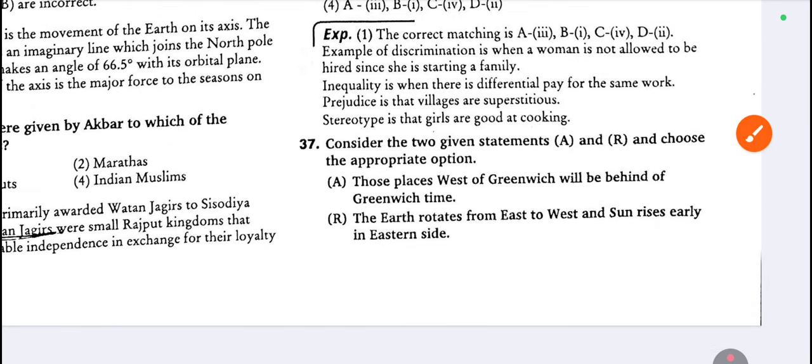37. Consider two statements. Statement A: Those places West of Greenwich will be behind Greenwich time. Reason R: The earth rotates from east to west and the sun rises in the eastern side.